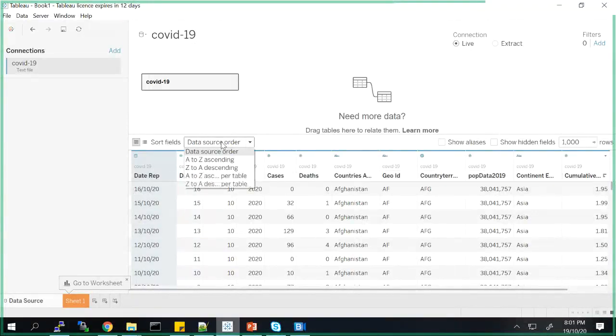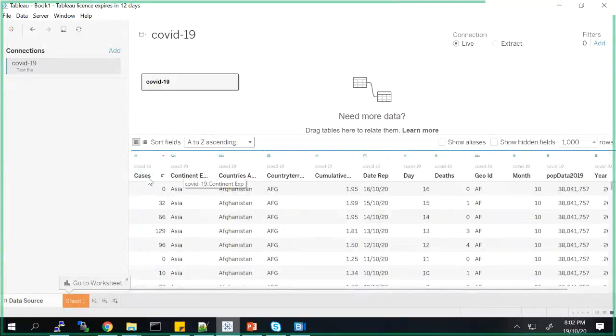Now there is a sort fields option here, which is telling you what you want to sort with. You want to sort with whatever the data that came in, or you want to sort it from A to Z. A to Z means it checks the column names, and whichever column is in A to Z alphabetical order, it will sort in that way. Or you can do Z to A. So these options are given by Tableau. Right now I'm just doing A to Z, so by the alphabetical order of the column names, it has sorted it.